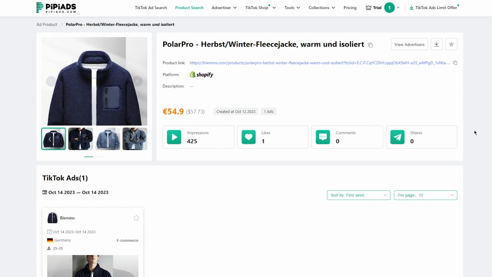It's mid-range for people who actually want to get into e-commerce, because obviously good e-commerce is going to take some investment, and if you don't do investment, then obviously your e-commerce journey will not be very successful. So yeah, this is PiPiads.